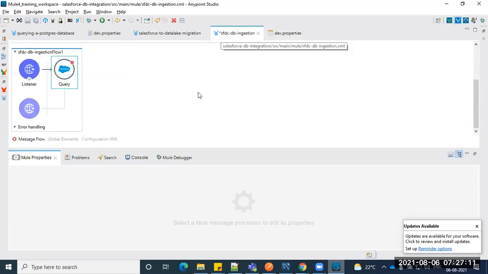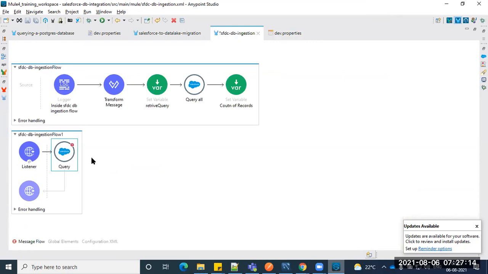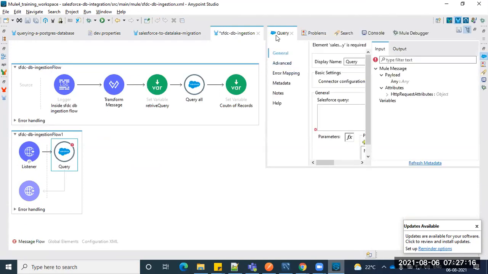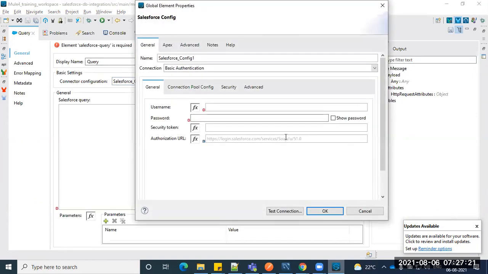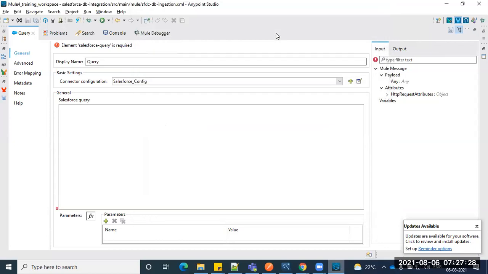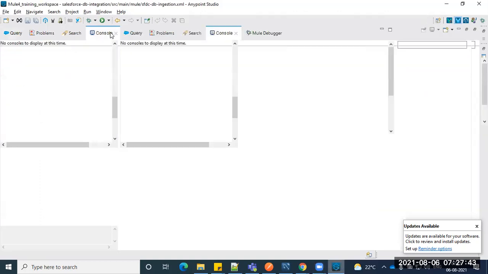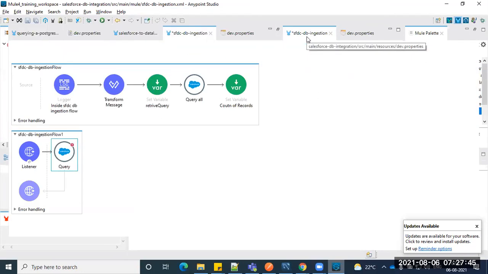What I was saying is, when you drag and drop the Salesforce connector, for example by choosing plus here, you can see it comes automatically. Okay. For your reference, it's 42.0 as well, the previous one.